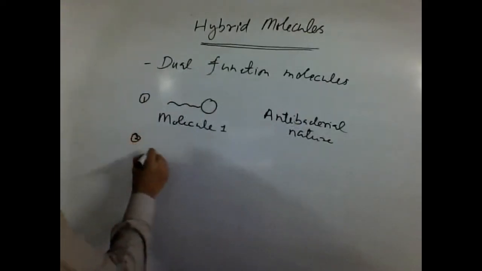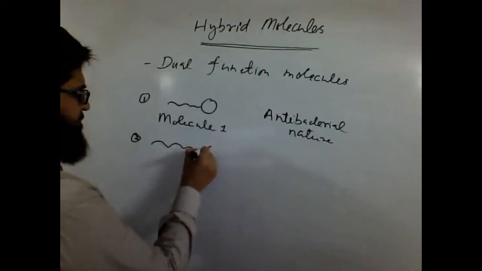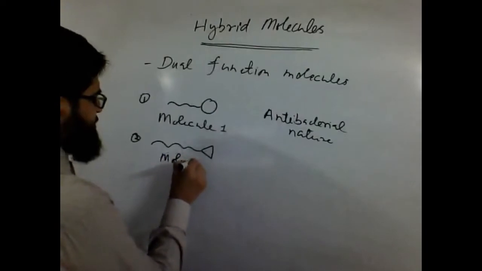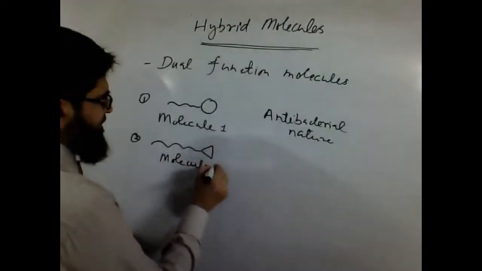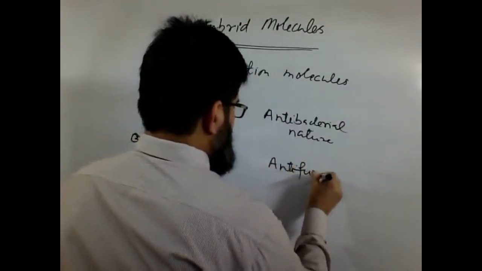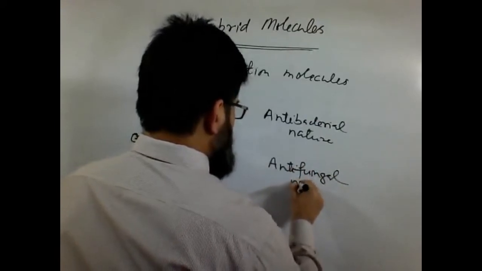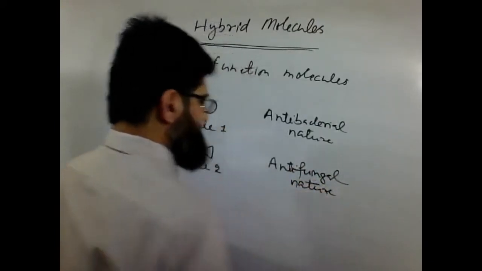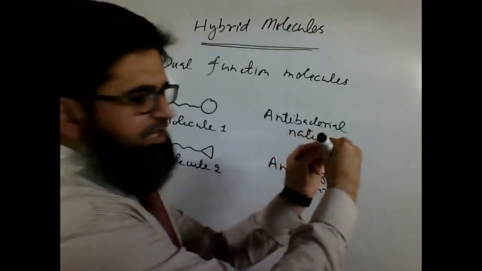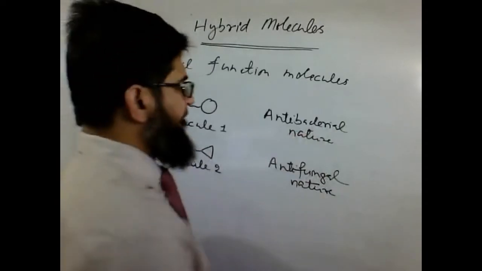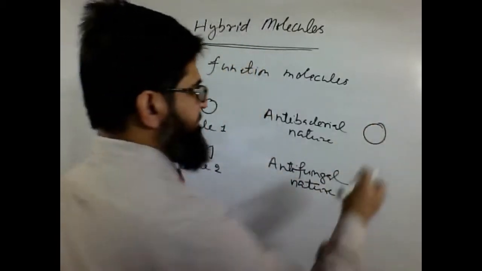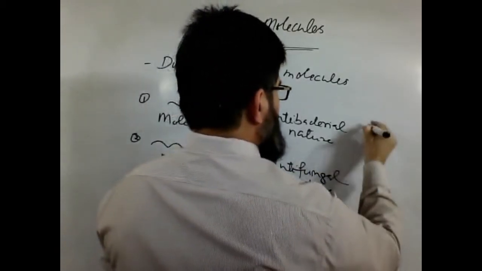We have another molecule, we can call it molecule 2, or molecule B, having an antifungal nature. Somebody brings them together. Let's say they have built a molecule. I'll draw it this way.